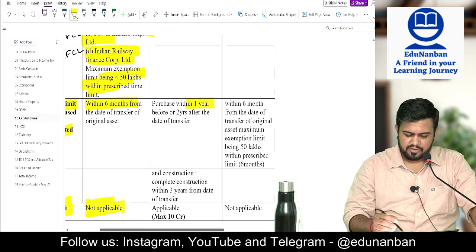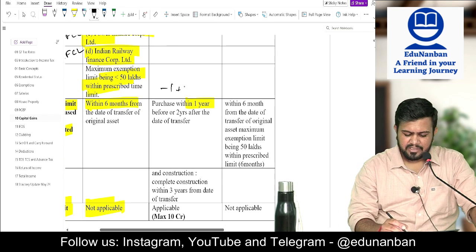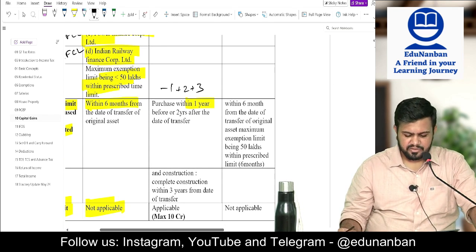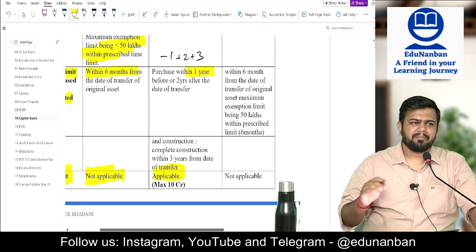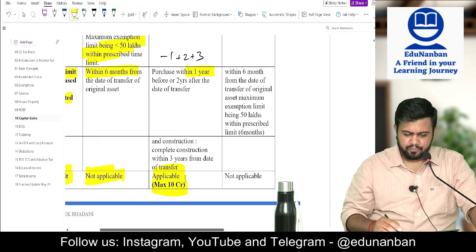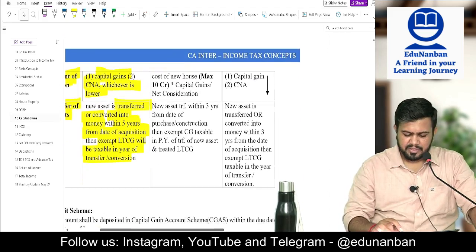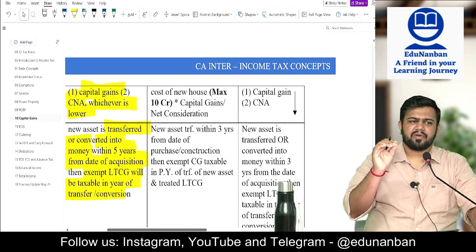So here also the time limit is minus 1 plus 2 plus 3. Deposit scheme applicable? Yes, applicable. Maximum exemption is how much? 10 crores. Maximum exemption 10 crores. But here there is one catch.